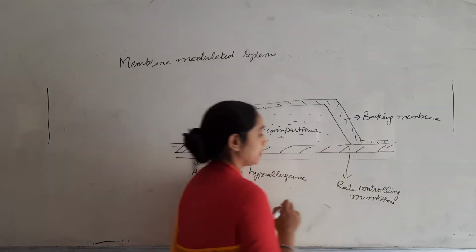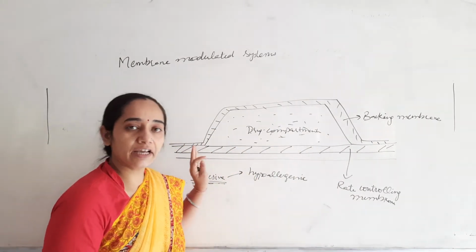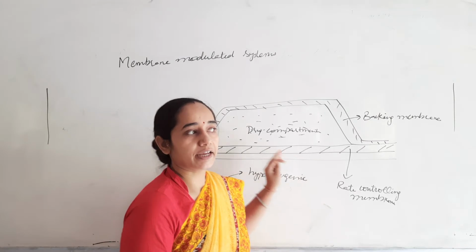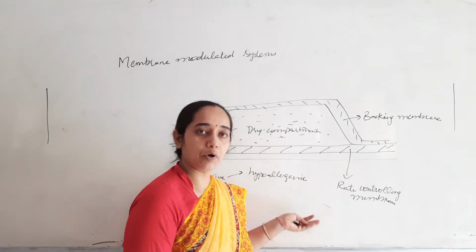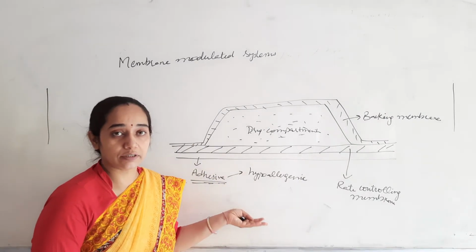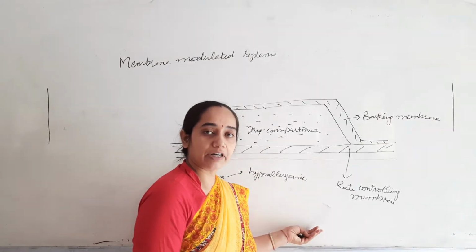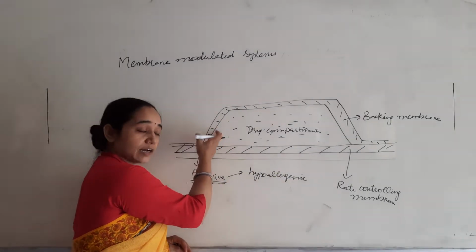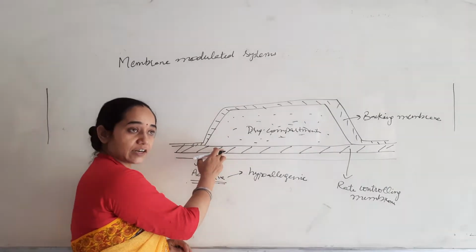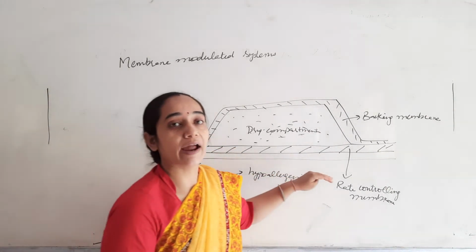This rate controlling membrane may be made up of various kinds of polymers depending upon the selection criteria. It may be a natural source derived polymer, or a synthetic polymer, a biodegradable polymer, or a non-biodegradable polymer, depending upon the compatibility between the drug and the polymeric surface. These are chosen according to the rate required.